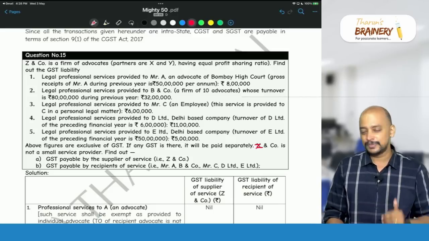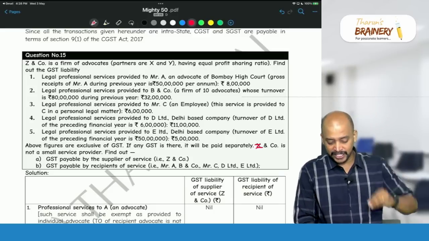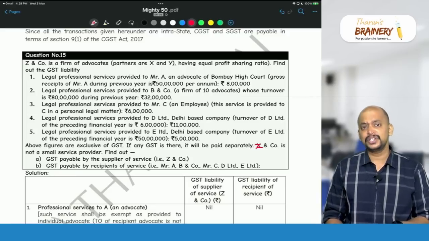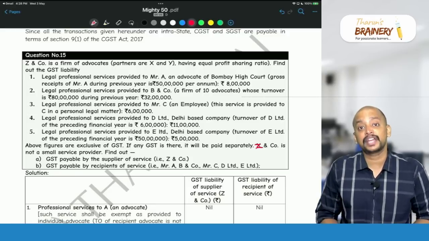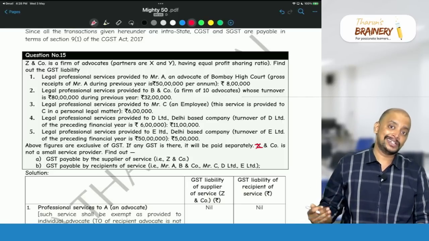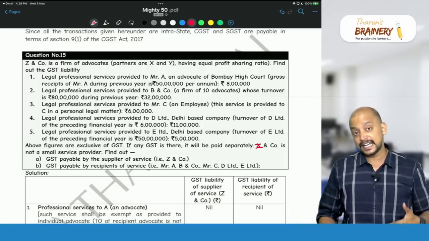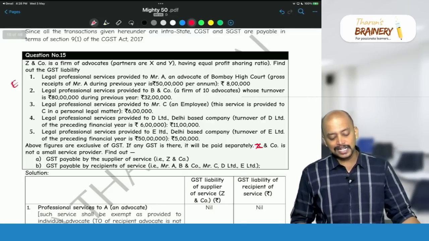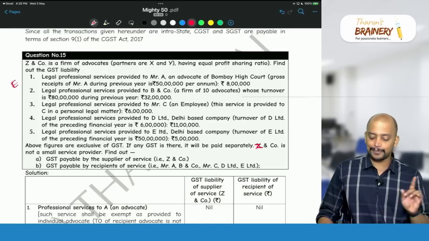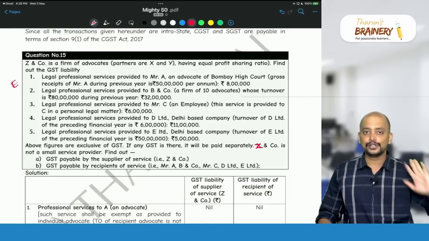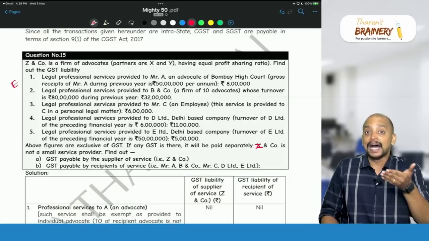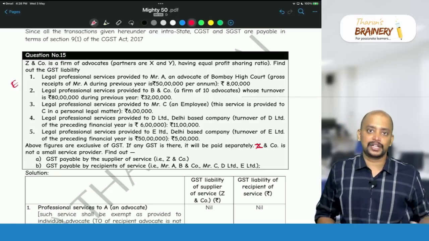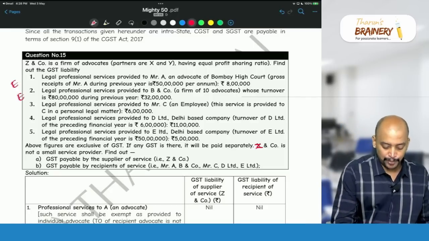So it will not be covered under FCM. Correct. So first point, if you see, Mr. A, an advocate of Bombay High Court: generally, services provided by a firm of advocates to another individual advocate or firm of advocates is exempted. So the service itself is exempted. Second, legal professional service provided to B and Company, a firm of advocates, again that is also exempted. Services provided by an individual advocate or firm of advocates to another individual advocate or firm of advocates is exempted. So the first point and second point both are exempted.